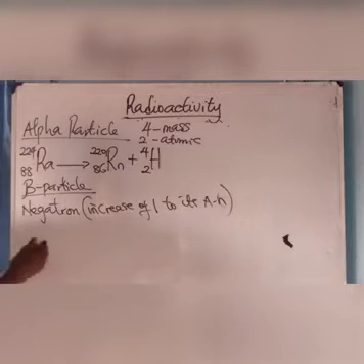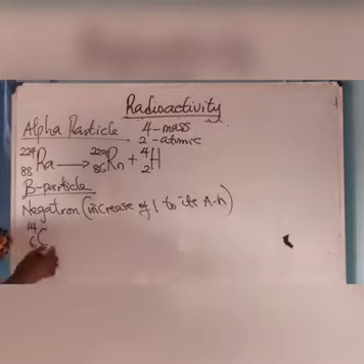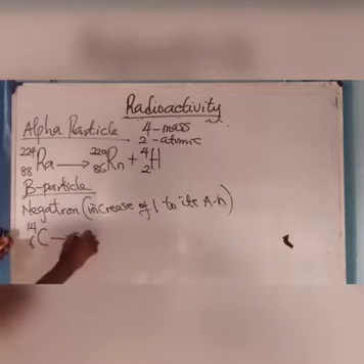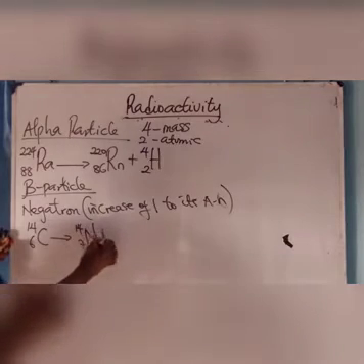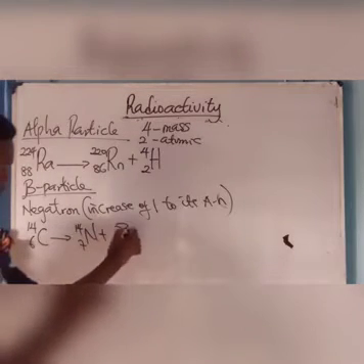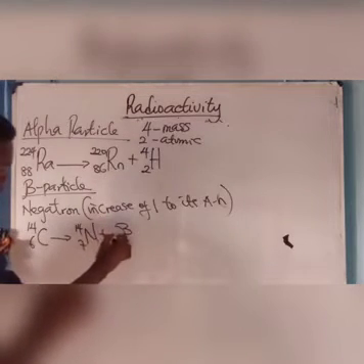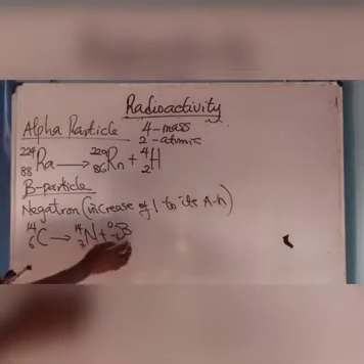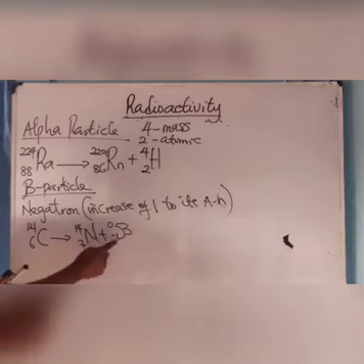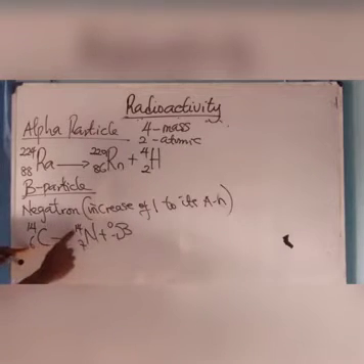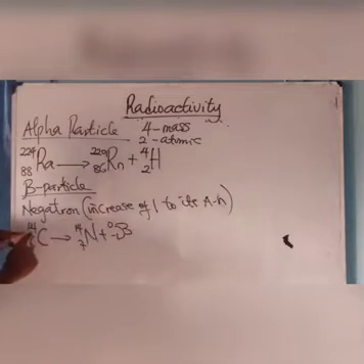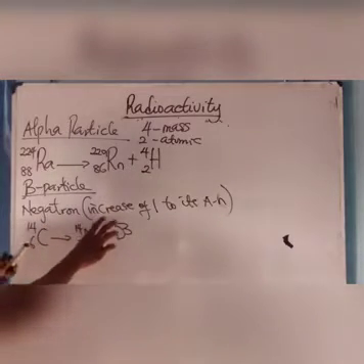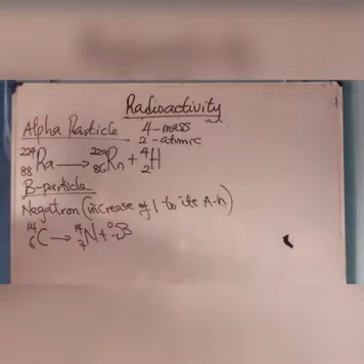Alright, so I have nitrogen 14 plus negatron, minus 1, 0. So see, a negatron has been what? Released. 7 minus 1 is what? 6. 14 plus 0 is what? 14. So this is what? A negatron.